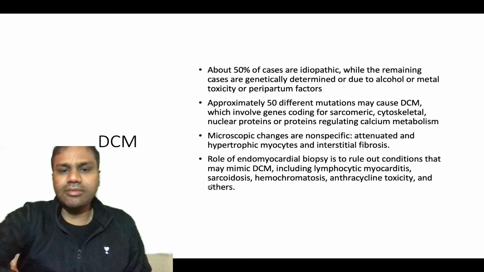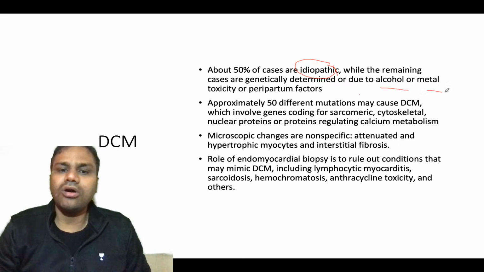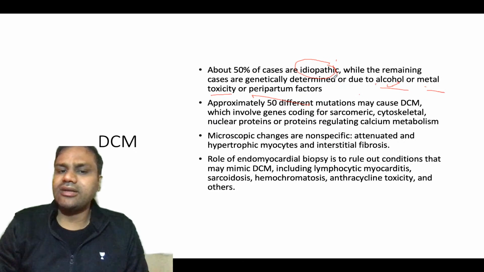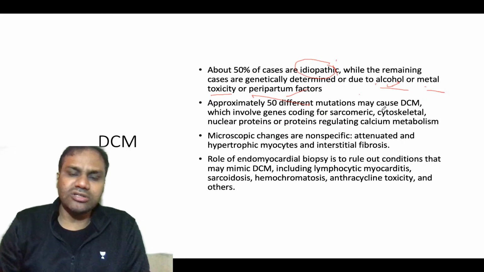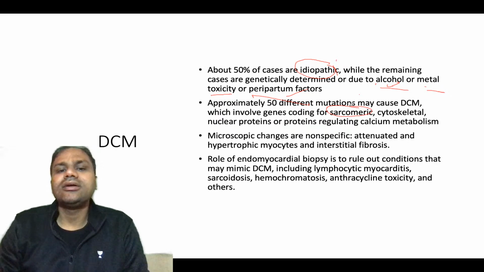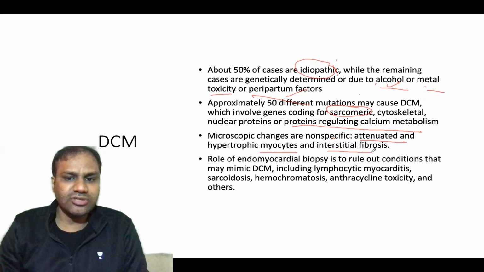Okay, so remember, most cases are idiopathic, while remaining cases are genetically determined or due to alcohol, metal toxicity, or peripartum factors. So idiopathic is the most common cause. Approximately 50 different mutations can cause dilated cardiomyopathy. The most important are those genes involved in coding for sarcomeric, cytoskeletal, nuclear proteins, or proteins regulating calcium metabolism. Microscopic changes are non-specific: hypertrophic myocytes and interstitial fibrosis you can see.